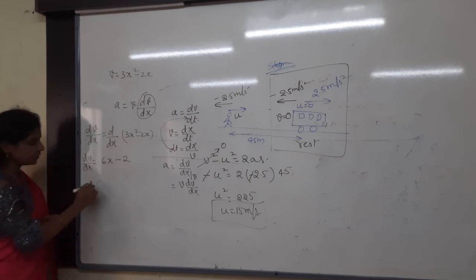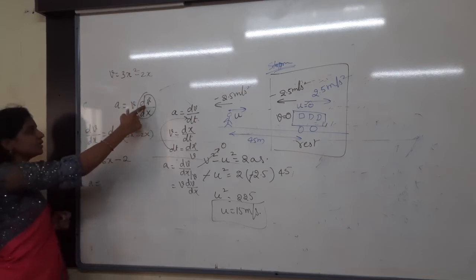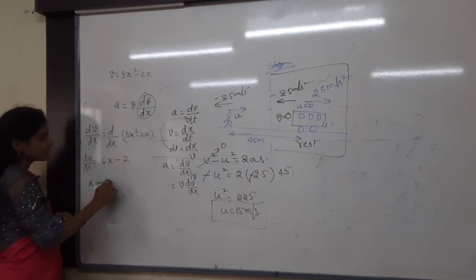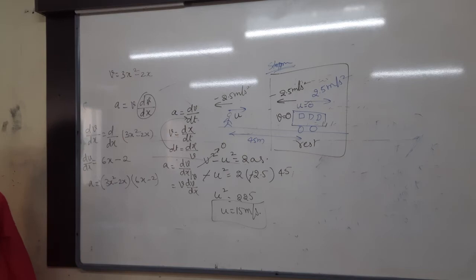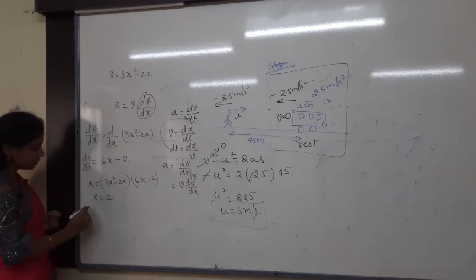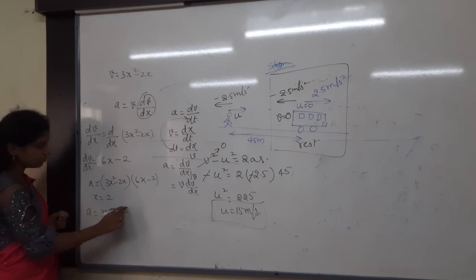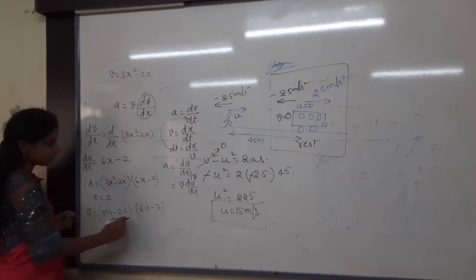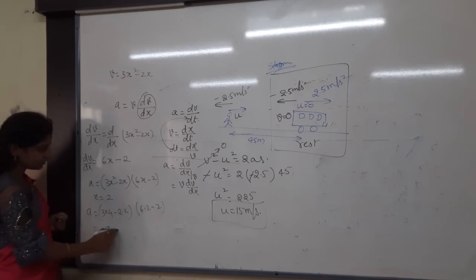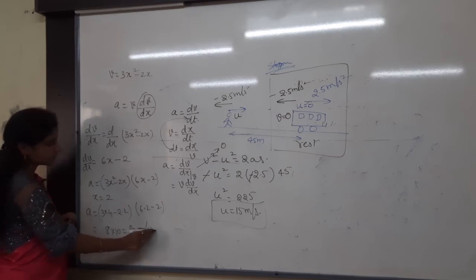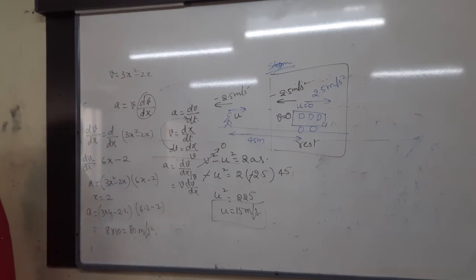Now what is the acceleration? Acceleration is equal to velocity into dv by dx. So velocity is 3x square minus 2x, into dv by dx which is 6x minus 2. Then what to do? Nothing, we have to apply the value. What is the x value they have given? 2. Then a is equal to 3 into 4 minus 2 into 2, and then 6 into 2 minus 2. Then 3 into 4 is 12, 12 minus 4 is 8, and then 12 minus 2 is 10. Then what is the answer? 80 meter per second square. That's the answer. Understand, right, everybody?